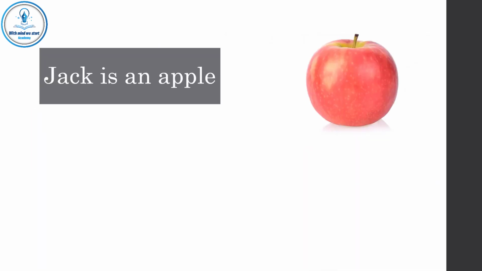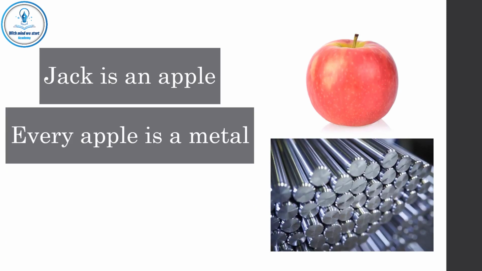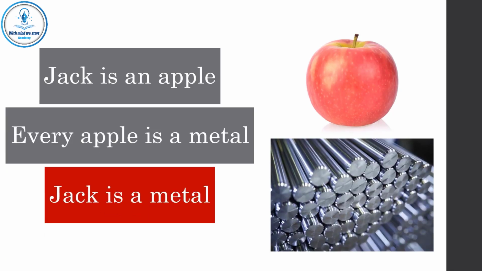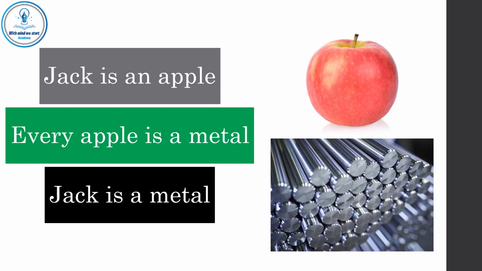Let's look at this example. Jack is an apple. Every apple is a metal, so Jack is a metal. This is a general or a universal premise, and this is a special or a particular conclusion. And this is a meaning which is repeated in the two premises and is not present in the conclusion. So this is a syllogism.